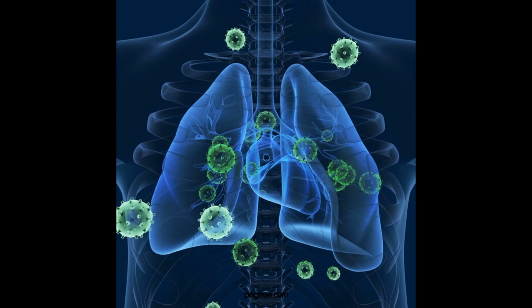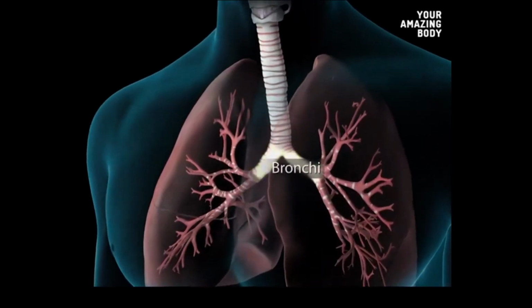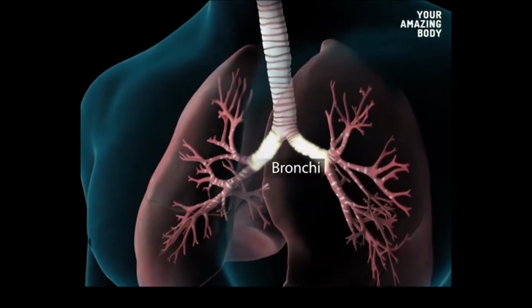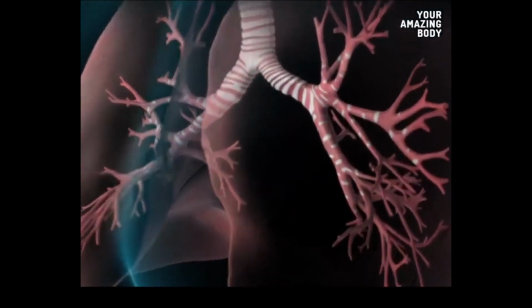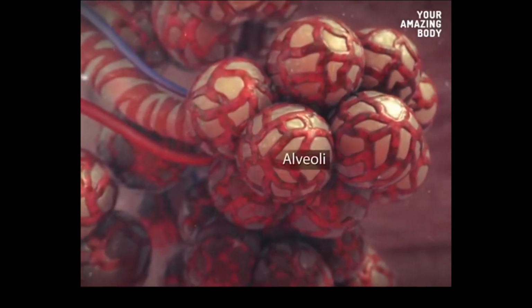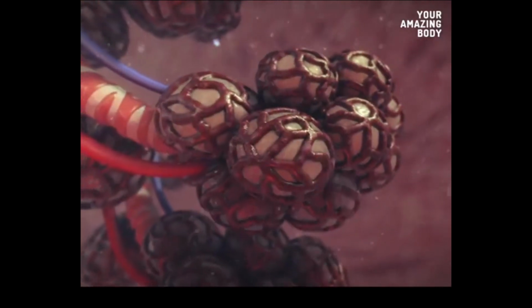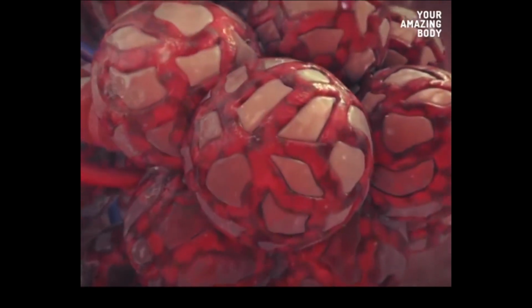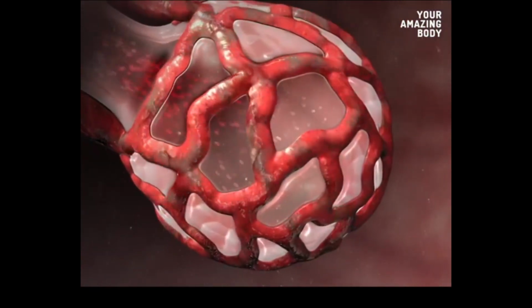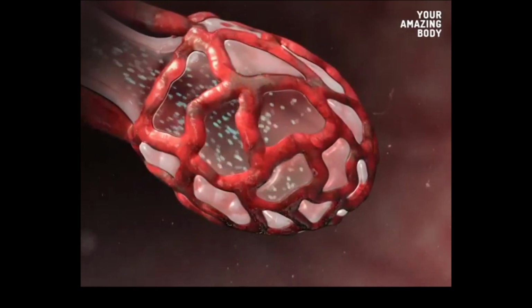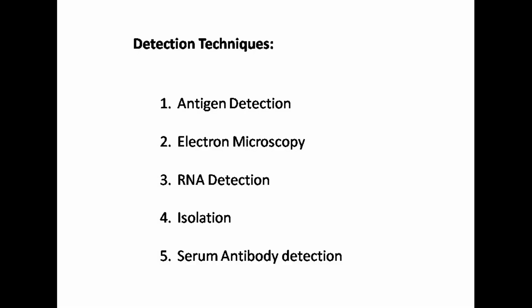A key question arises: why do lungs appear to be the most vulnerable target organ? The reason is that the vast surface area of the lung makes it highly susceptible to inhaled viruses. There is also a biological factor: 83% of ACE2 expressing cells were alveolar epithelial cells. This suggests epithelial cells can serve as a reservoir for viral invasion.